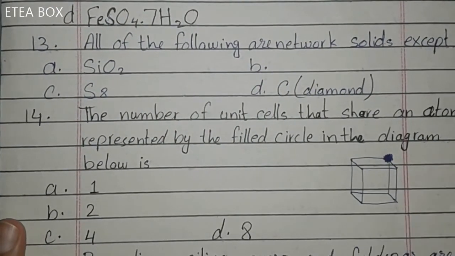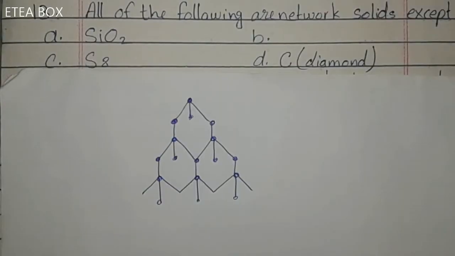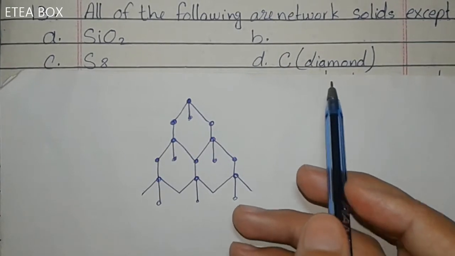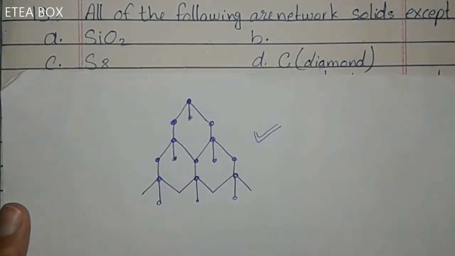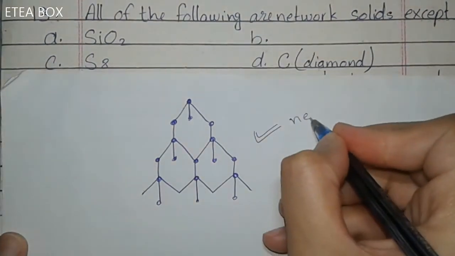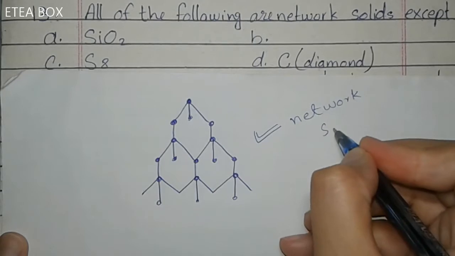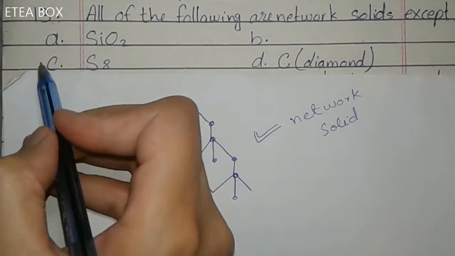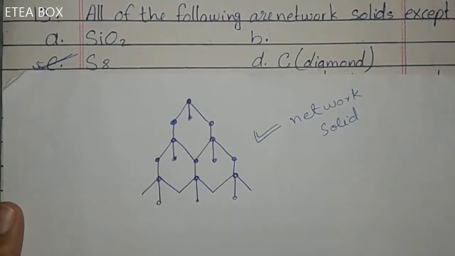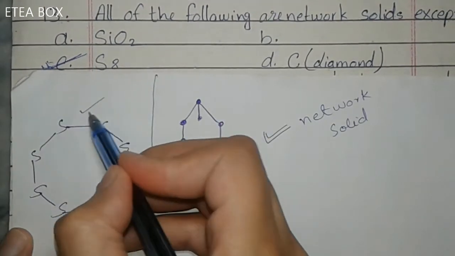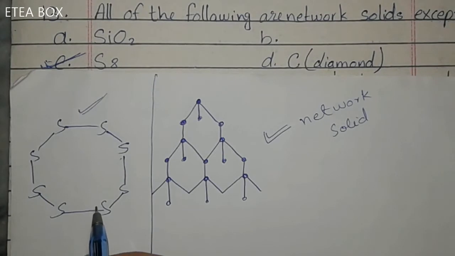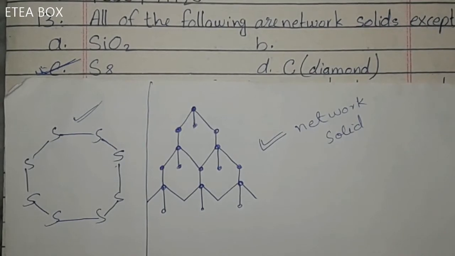Next one, all of the following are network solids except. Now look here, we know that silicon dioxide and diamond are isomorphic, which means that they have the same shape. Now look at their structure, silicon dioxide and diamond, they are network solids. So all of the following are network solids except, so here C is not a network solid. Look at this one, S8, this is a structure of S8, which is not network-like, it is simply octahedral. So option C is correct here.